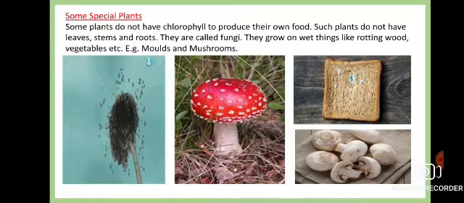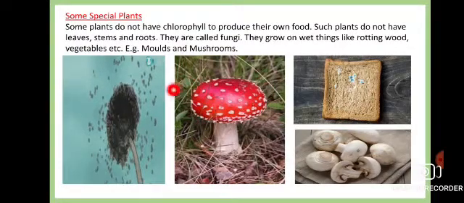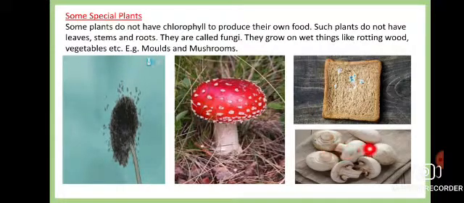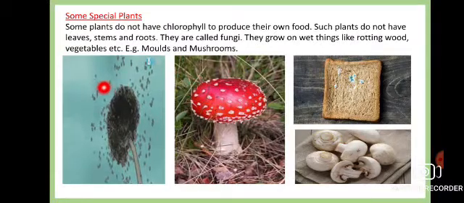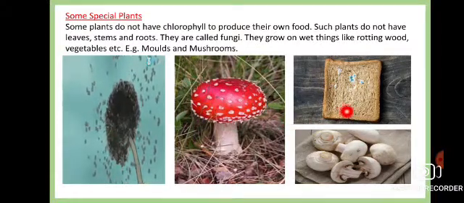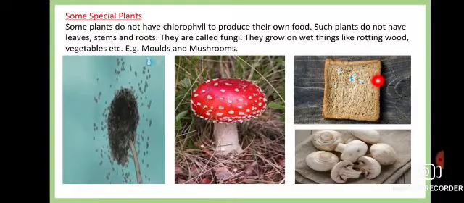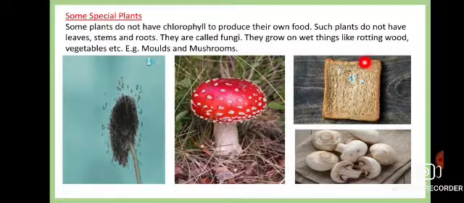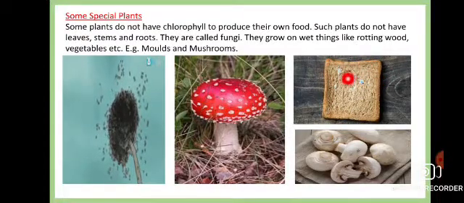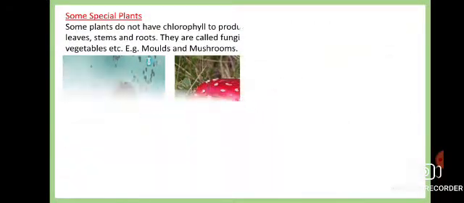So what I am telling is that neither of them is green in color. As a result, they cannot produce food by the process of photosynthesis. So they take nutrition from wet substances or rotten substances, and this is their mode of nutrition. On bread you must have seen green. If the bread is kept for long, in stale condition, and if you do not preserve it properly, you will see green moulds have appeared on the bread. Okay. So this is the method by which they take up nutrition.